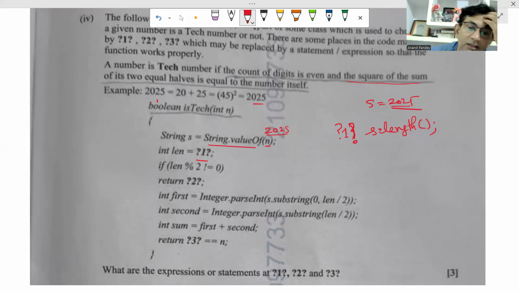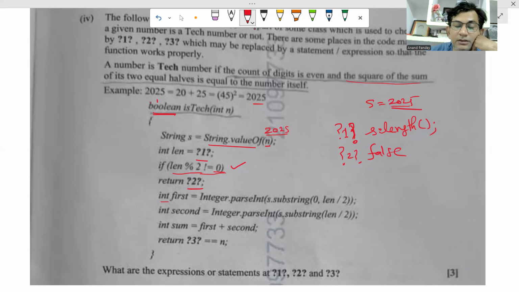Okay. Then here, if len modulus 2 not equal to 0, it means the number of digits is not even. If this condition is true, the number of digits is not even. Consider if it is 5, this condition will be true. So what to return in that case? The return type of this function is Boolean. So here we need to return false. So question mark 2 will be false. Then if this condition is false, nothing will be returned.